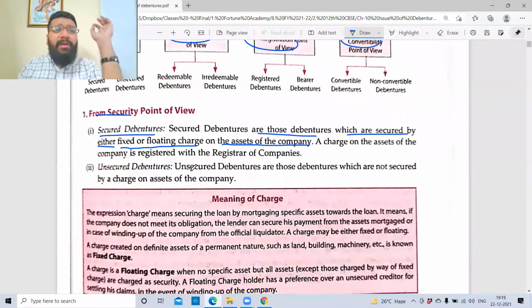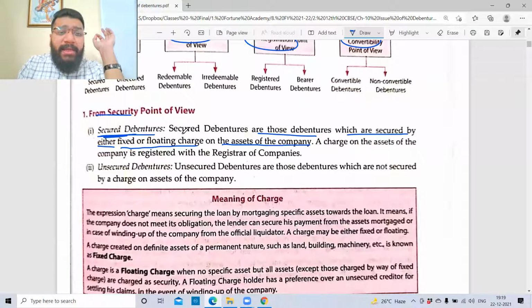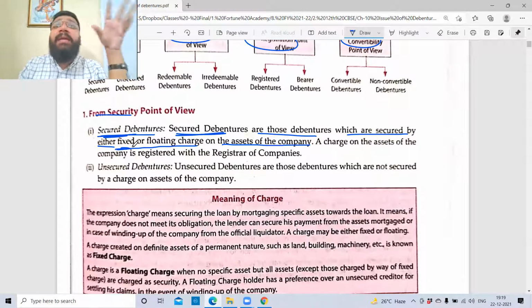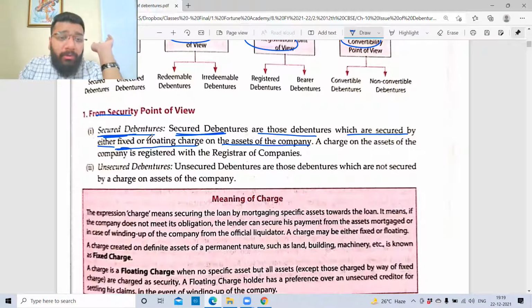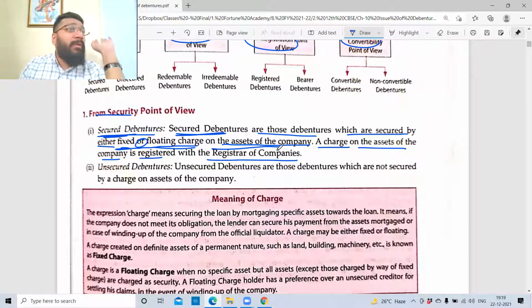Online students, are we comfortable with the term secured debentures? Secured debentures are those debentures which are secured by fixed charges against a particular asset, land, building, plant, machinery, whatever you say. Or you can have a floating charge on the assets of the company. A charge on the asset of the company is registered with the Registrar of Companies. Now, this is very important.